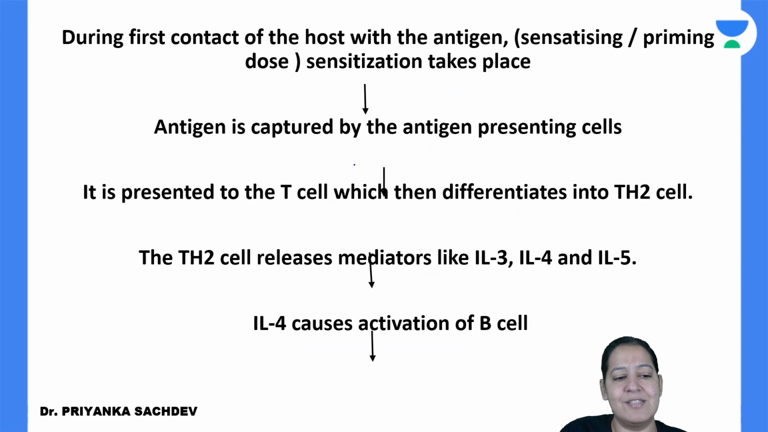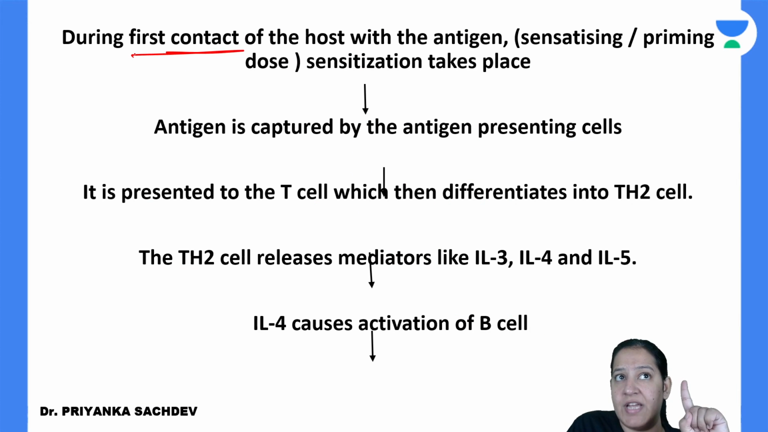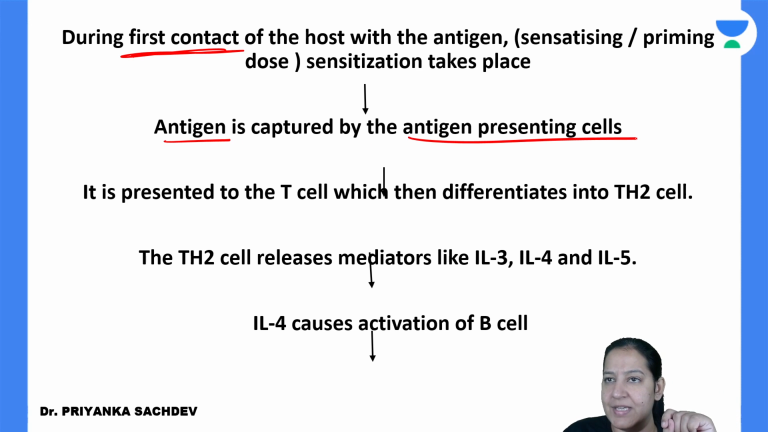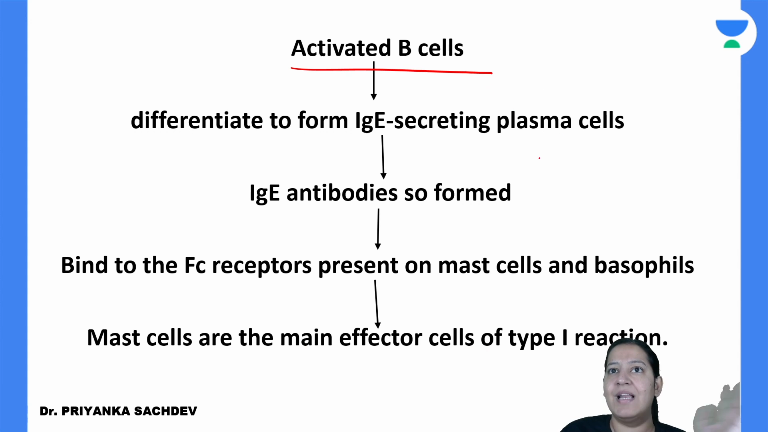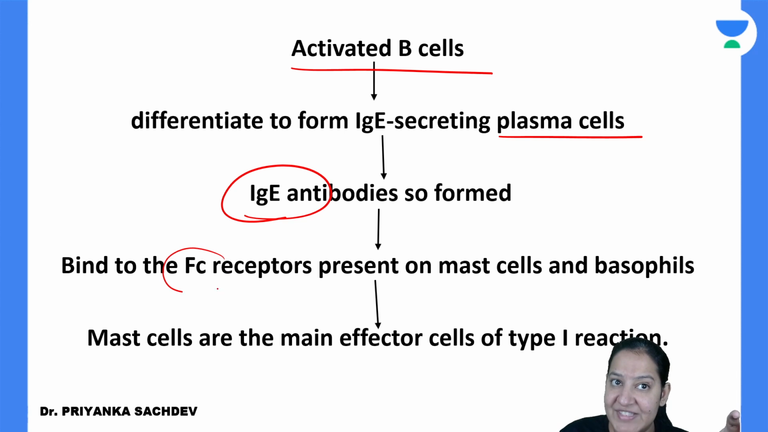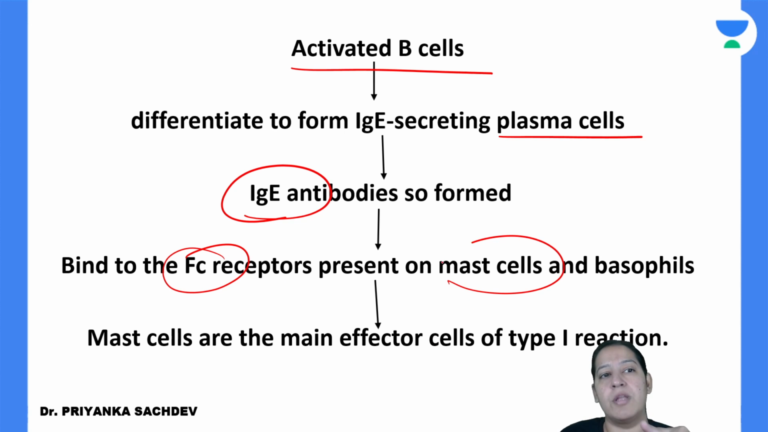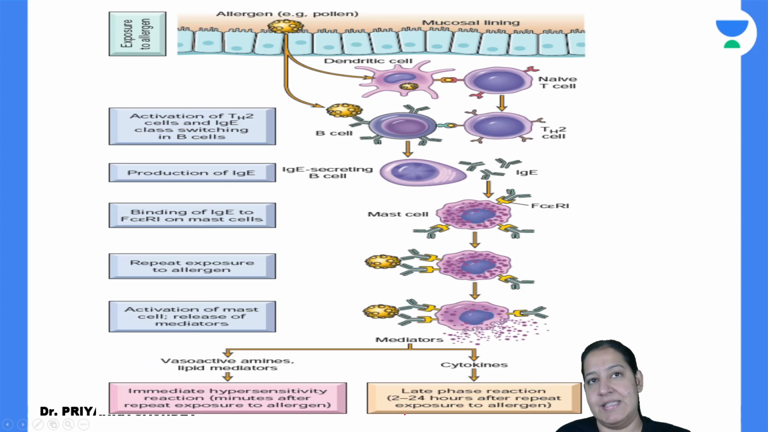You can read it like this also. During the first contact, as the antigen is coming for the first time, the antigen is captured by the antigen presenting cell, going to the Th2 cell. It is secreting IL-3, IL-4, IL-5. IL-4 is going to the B cell. The B cell got stimulated. The activated B cell converts into a plasma cell. The plasma cell will form IgE antibodies. By the Fc fragment, IgE antibodies bind on the mast cell. Mast cells are sensitized.